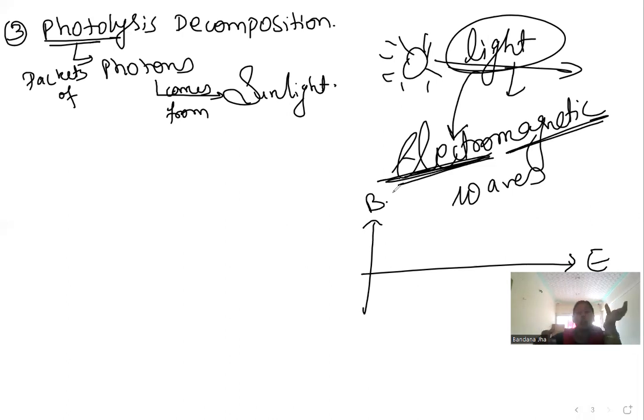So here we are talking about small packets, because we don't know how much sunlight has electrons. So our scientists have said that instead of taking the huge electrons, just split it into small packets.